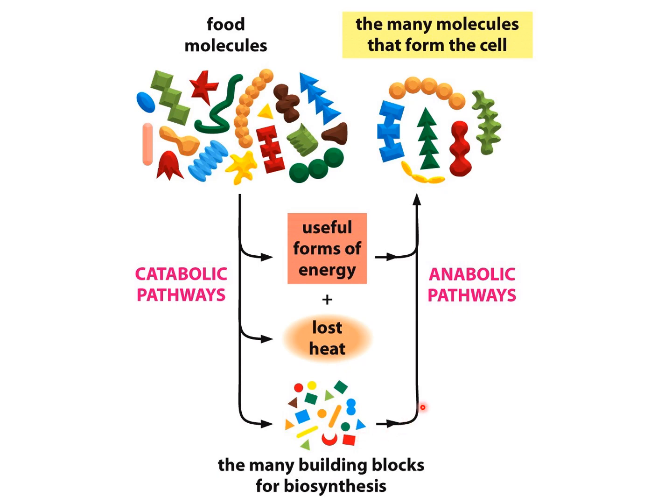And then here's some of these anabolic reactions where we're taking these smaller molecules and then making them into larger molecules. So maybe we've eaten some proteins in our food, and now we're taking those amino acids and maybe we're going to make some proteins in our muscles, for example.